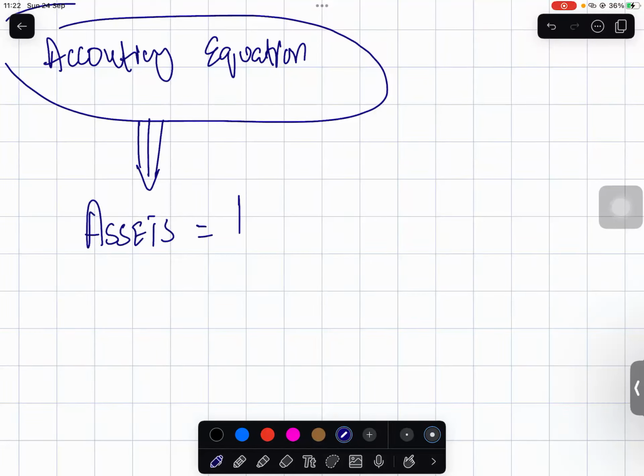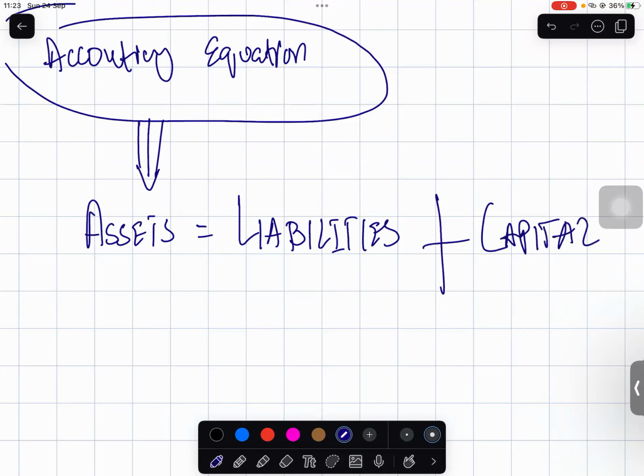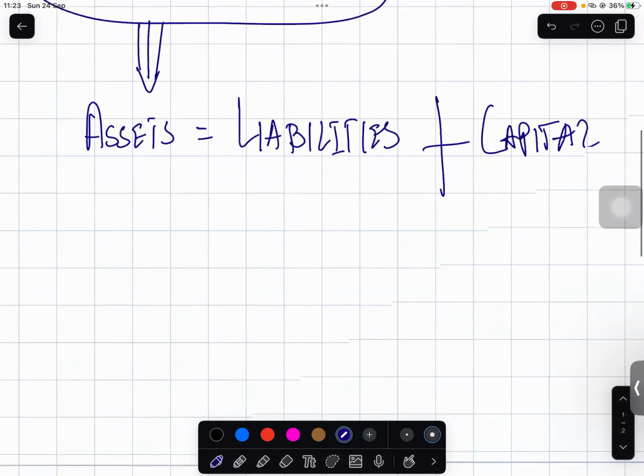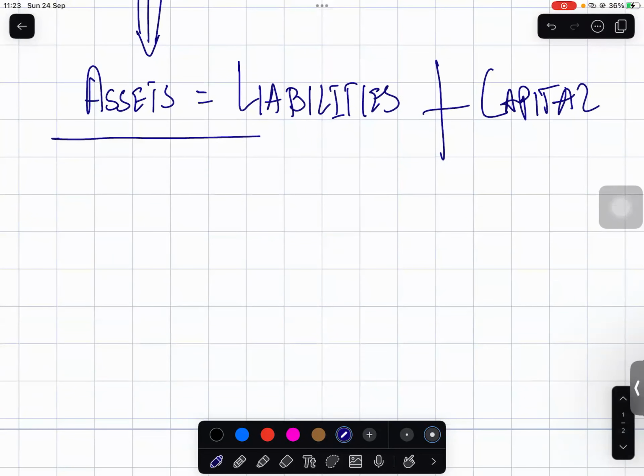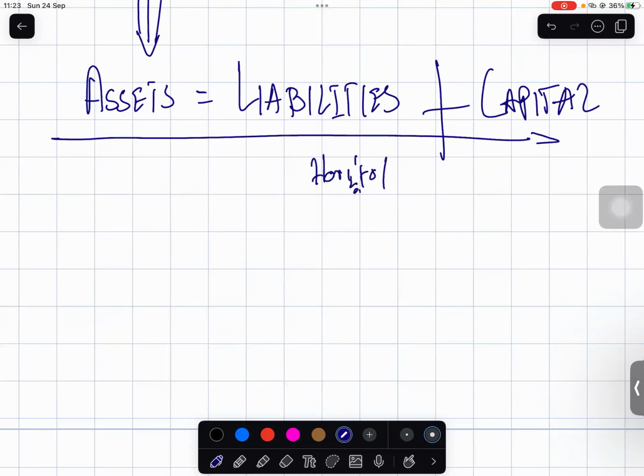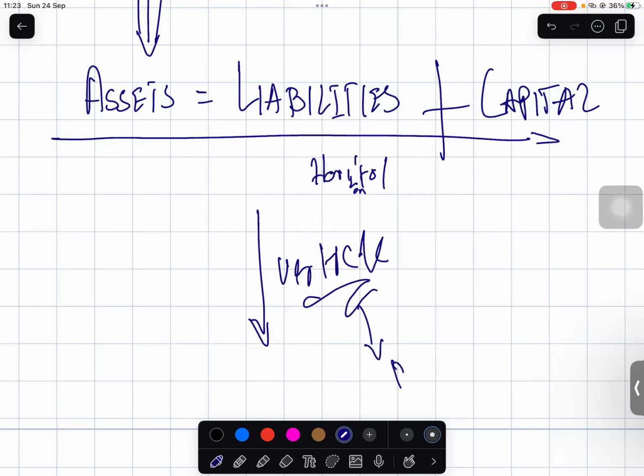Yes, let's just write it as assets equals liabilities plus capital. This accounting equation is written in a horizontal way. When we write this in a vertical way, we get our balance sheet.